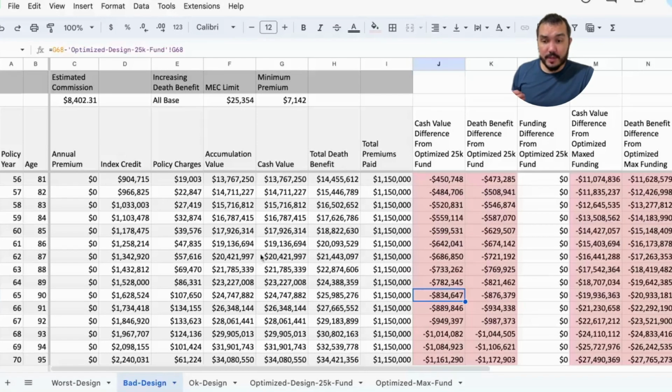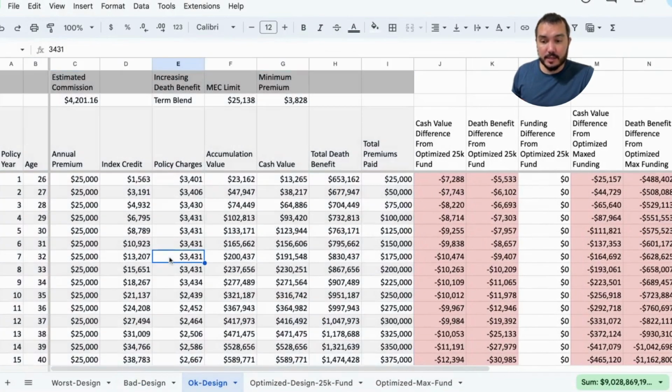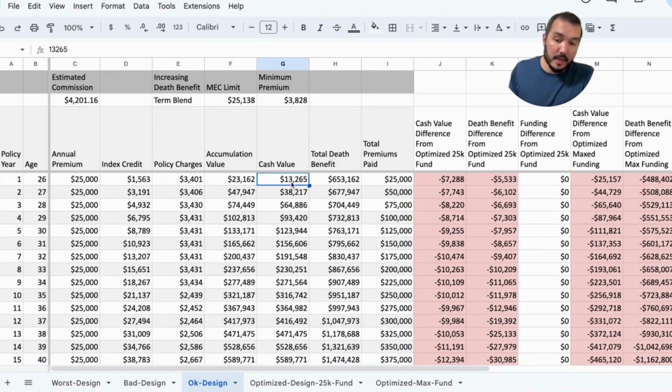Okay, so next we're going to jump into the OK design policy. So we can see here that we're not looking too bad. The year one cash value, we've put in 25,000. We've got a little over half of that, or not actually, a little under half of that. So 12.5 would be half of that. So in cash value, that's not terrible, but still not great.